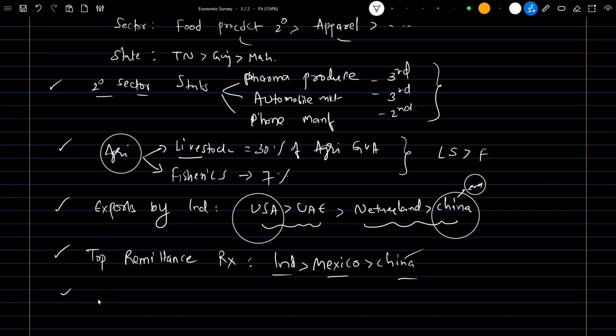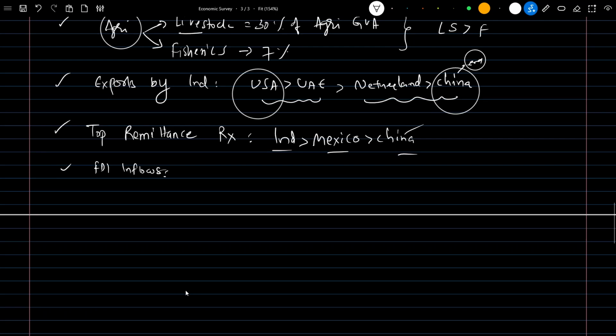Next is FDI inflows, with respect to sector. The major FDI inflow is into the computer software and hardware sector. Next is the service sector, and then trading.